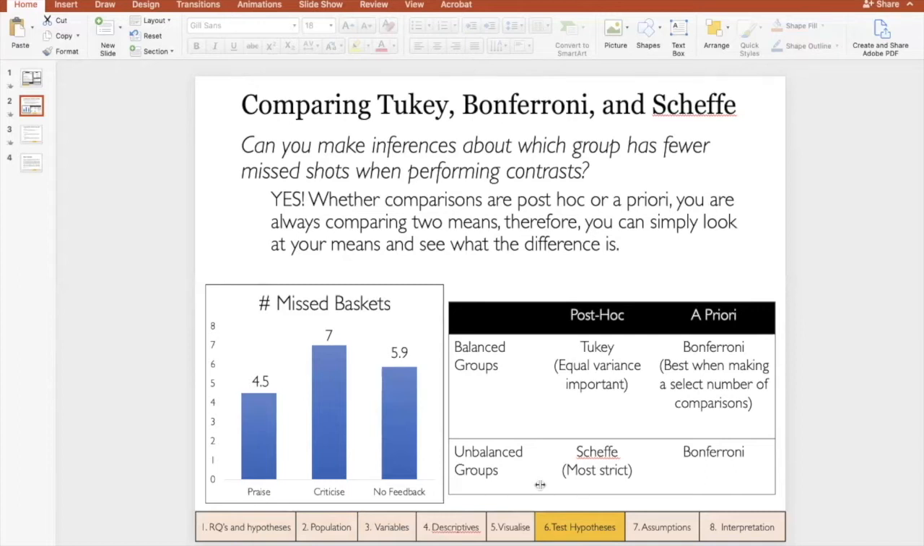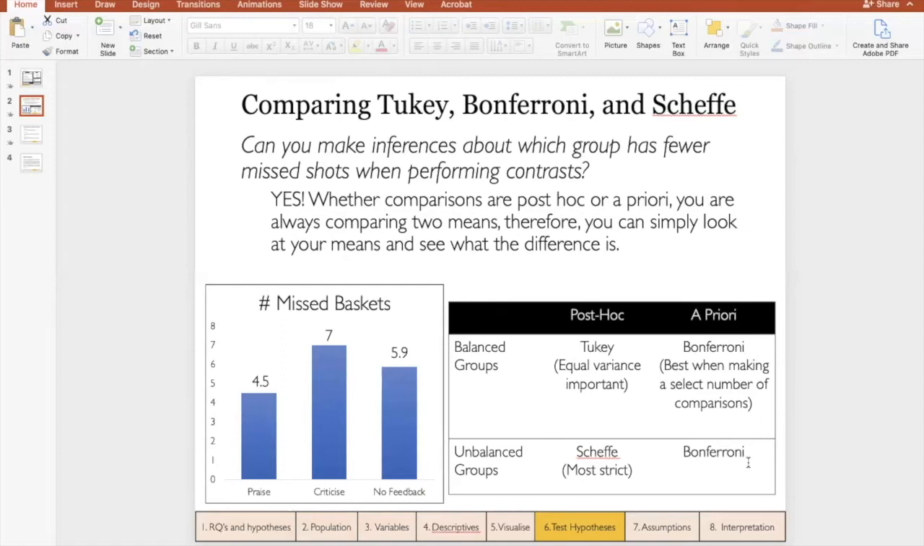And again, just to reiterate, when I say most strict, I'm really meaning it's harder to have a significant difference. On the other hand, if we had a priori hypotheses, we might decide to do a Bonferroni adjustment. Bonferroni adjustment, when you aren't making too many comparisons, is going to probably be the least strict. So it's really well suited if you have a priori hypotheses or planned comparisons.